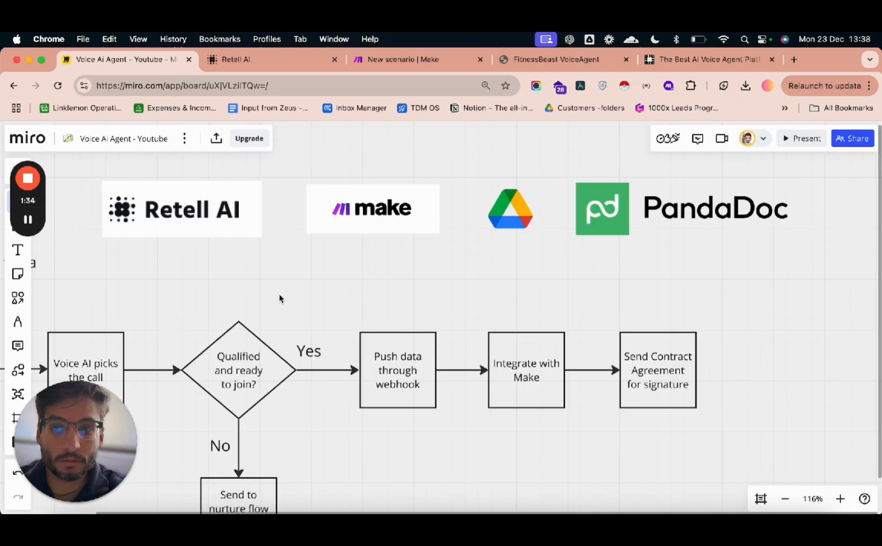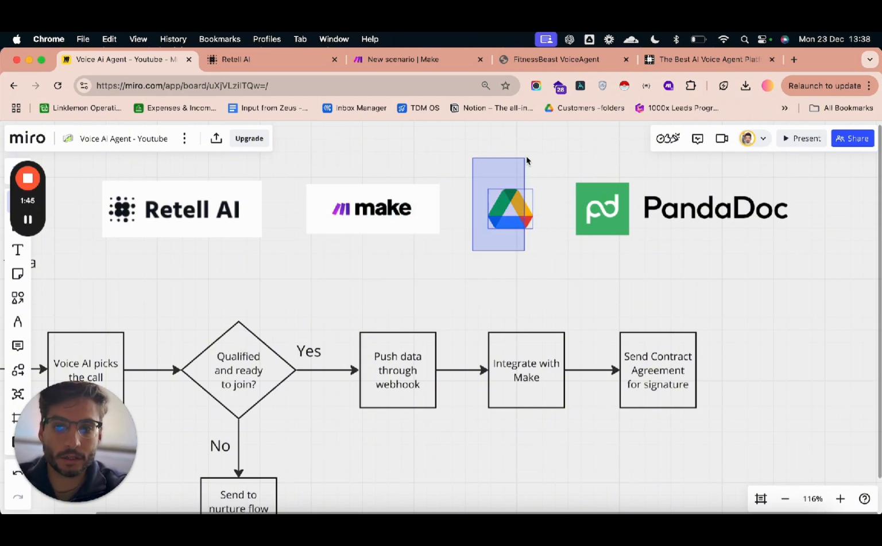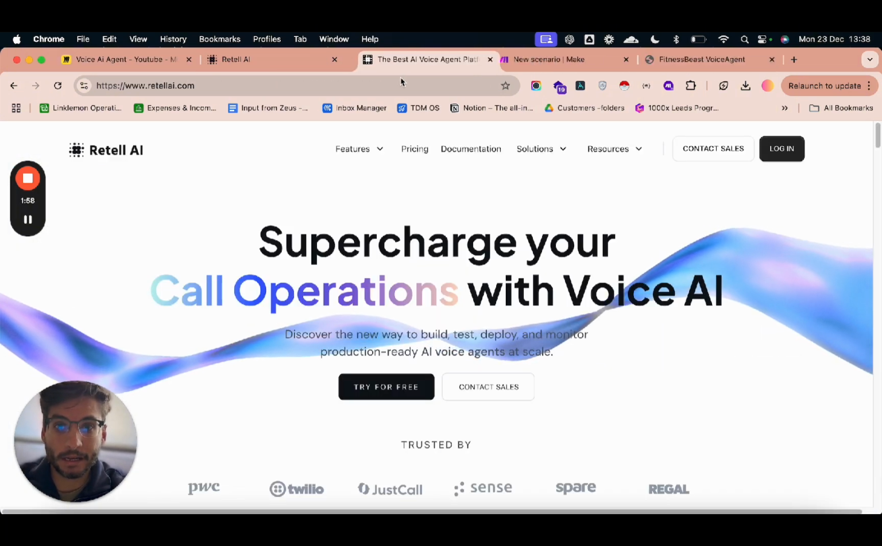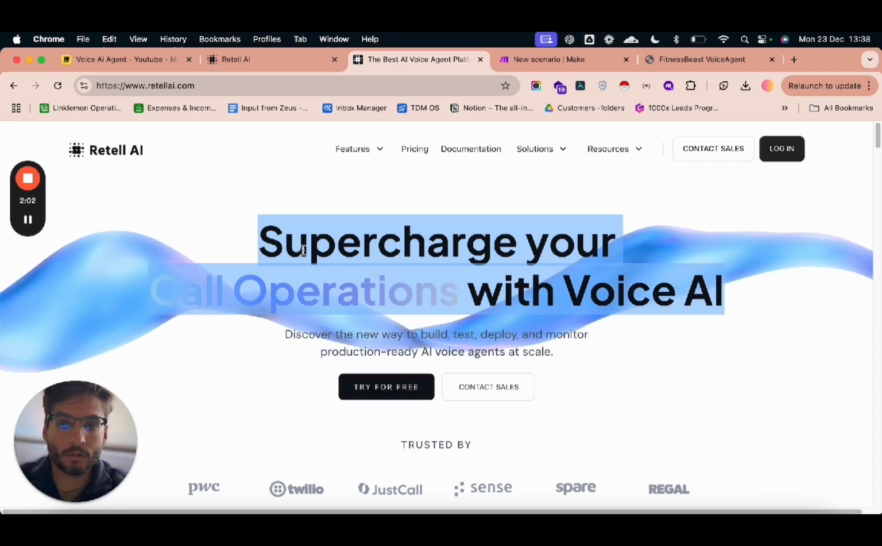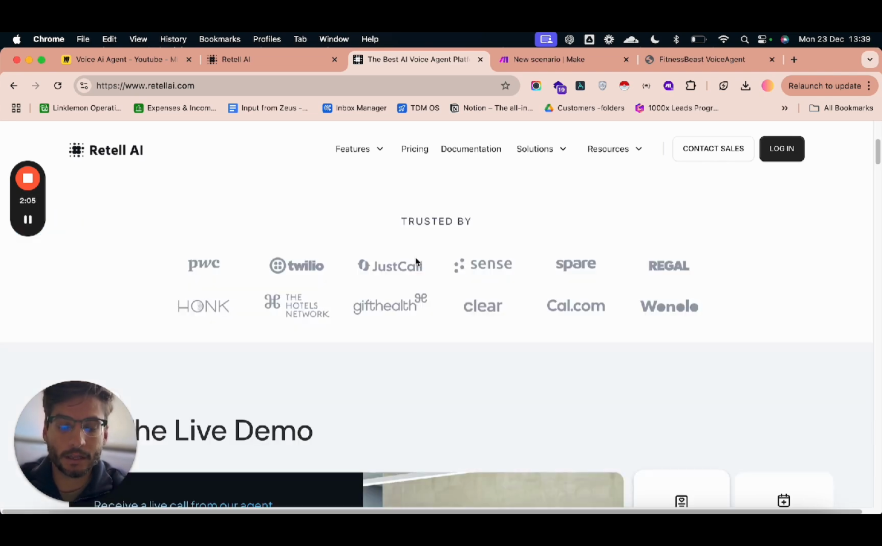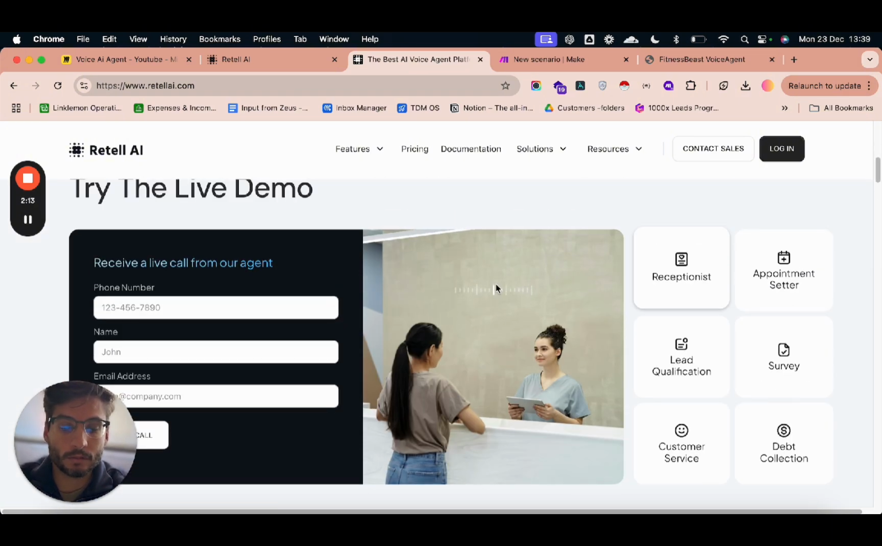For building this workflow, we're gonna be using Retell AI and Make for the integrations. Then we will use Google Drive to generate the documents and put in some variables, and then PandaDoc so we can create the signature flow so the customer can sign. Retell AI I really like. I've been trying this for some days now, and I think it's one of the best I've seen in the market. The voices are pretty reliable, and normally it works pretty well, so make sure to check it out.